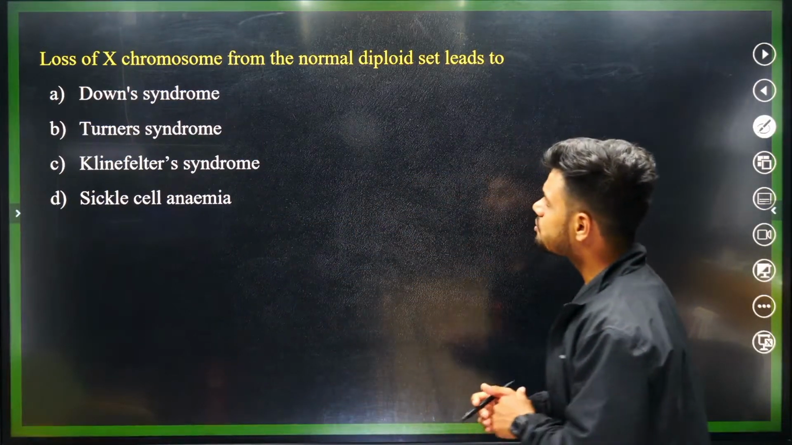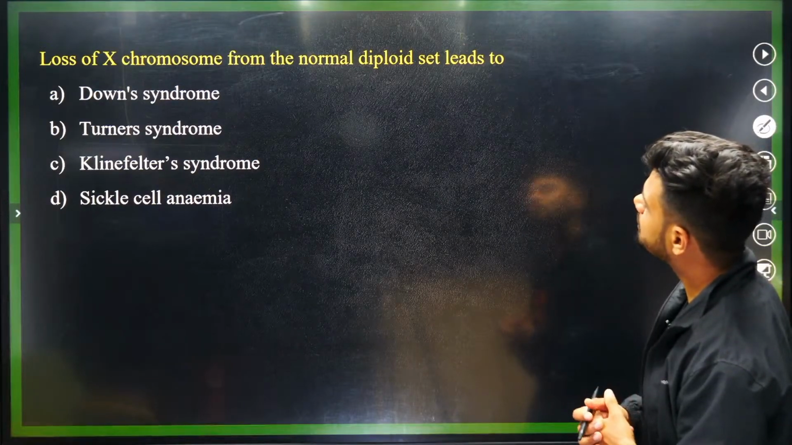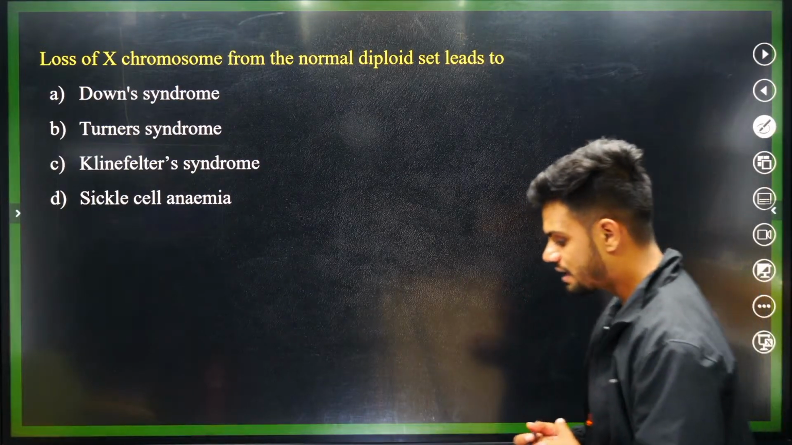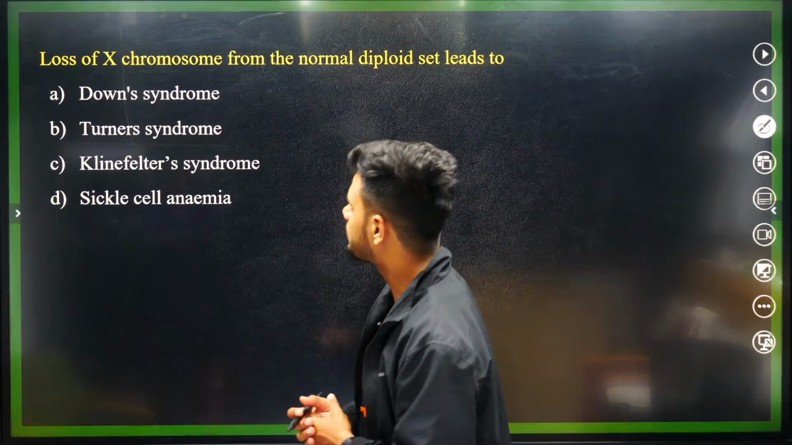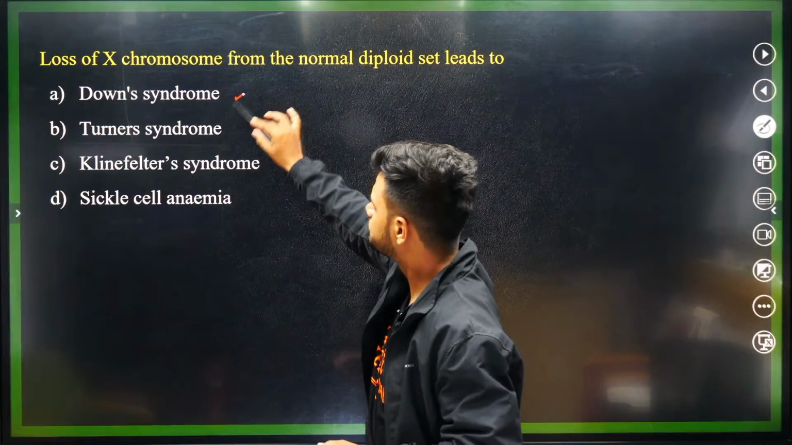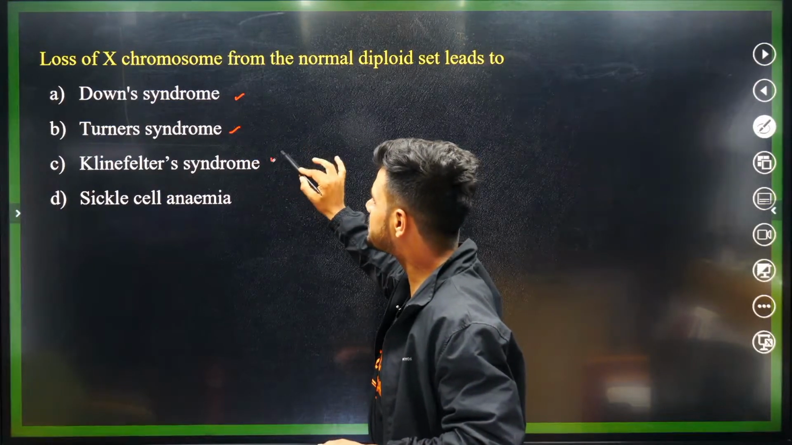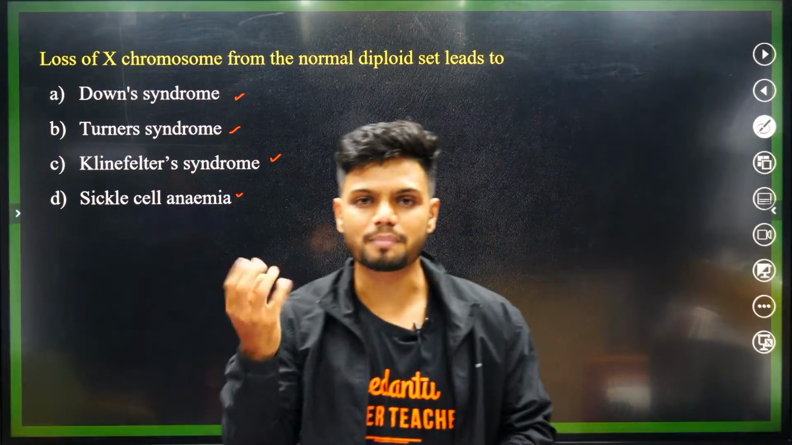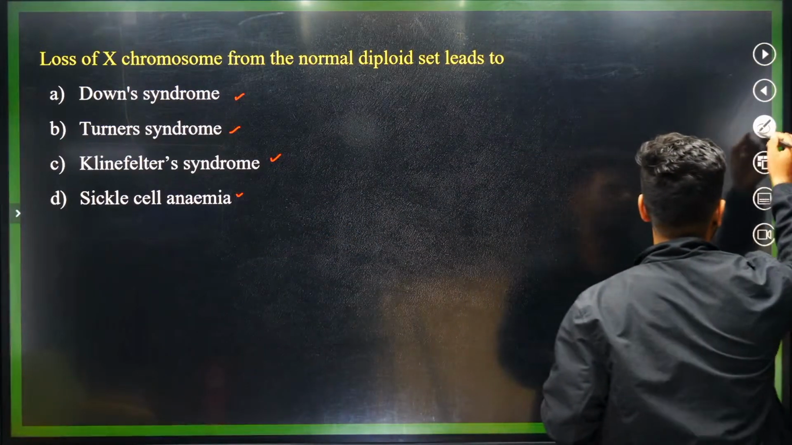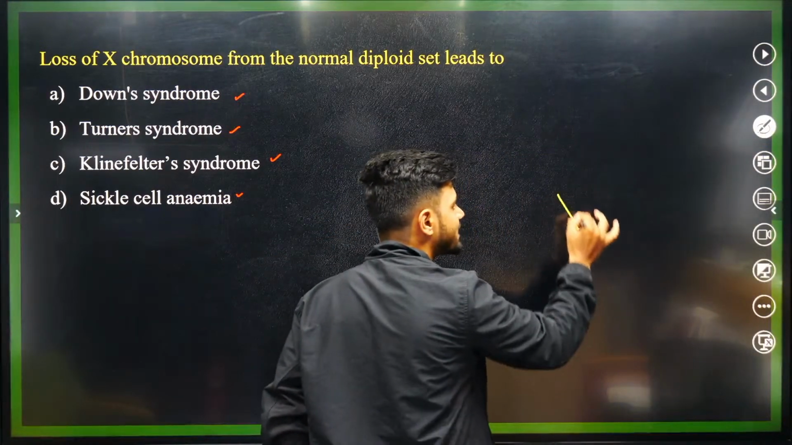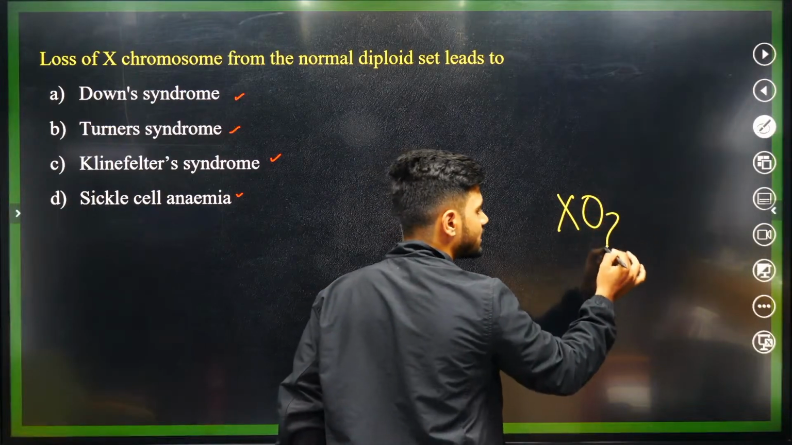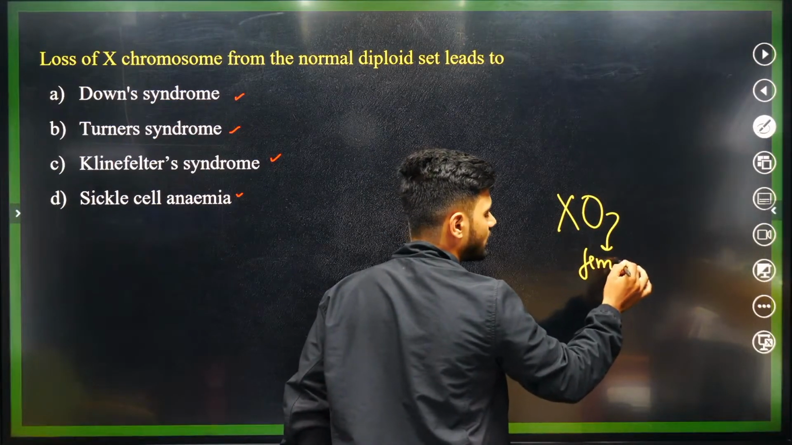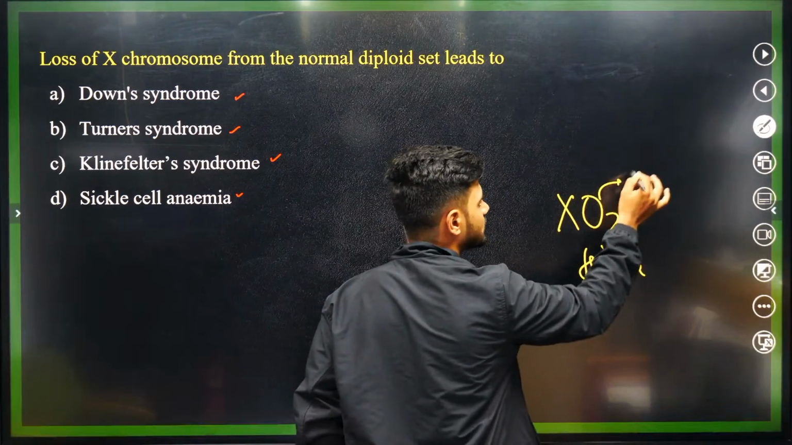Right? So loss of X chromosome from normal diploid set leads to basically hypoploidy. Okay, does it happen in Down syndrome, Turner syndrome, Klinefelter syndrome, sickle cell anemia, in which one chromosome is missing? I'll give you a small clue. Here we get XO. The female is XO. In the female, one X chromosome is missing.